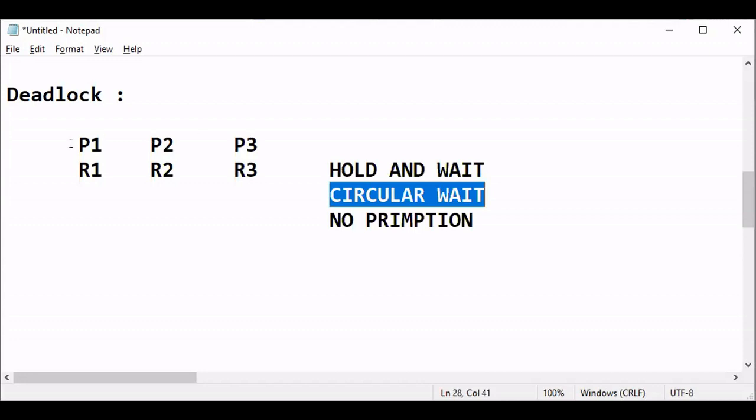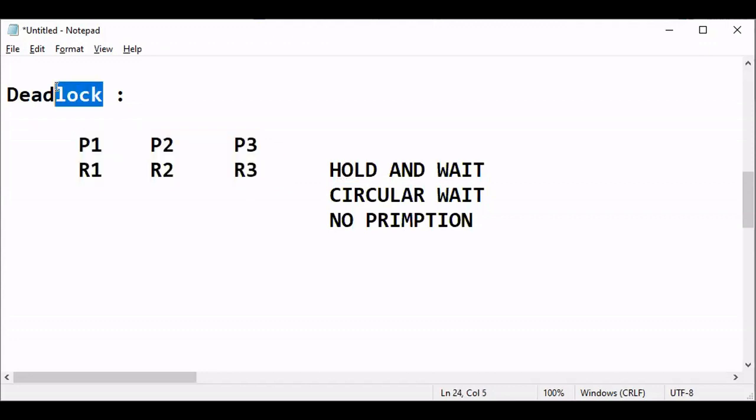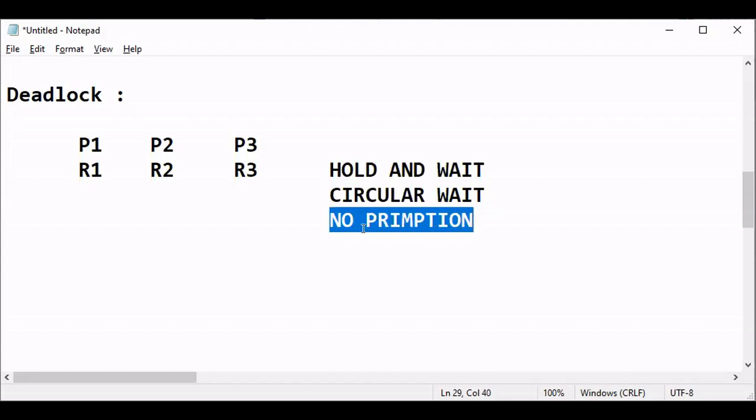So in a multiprocessing environment, if any one of the processes is executing, then this is not a lock. That's why I am telling this case: it must exist. Once the resource is allocated, until the process is ready to release it, no other process can forcefully take that resource. So there should be no preemption. If preemption is allowed, any process can take it.